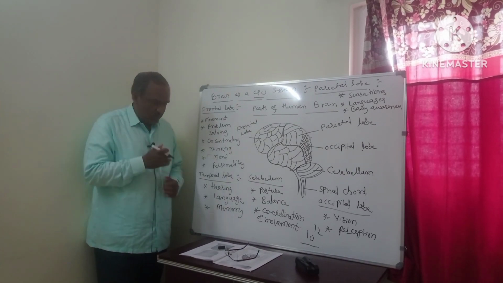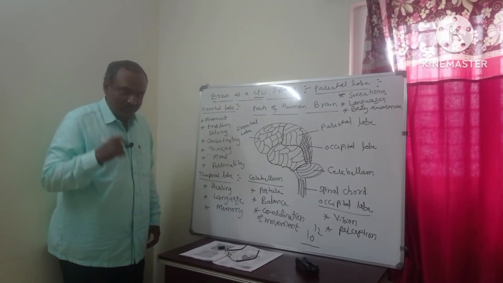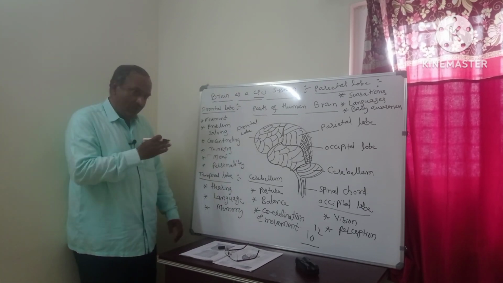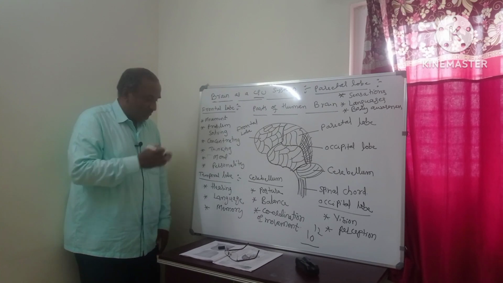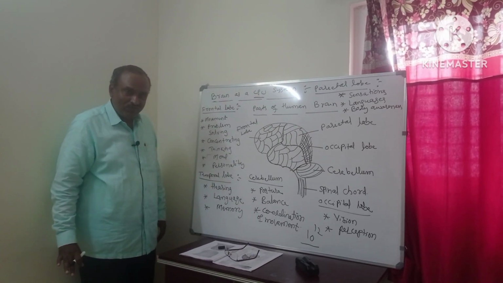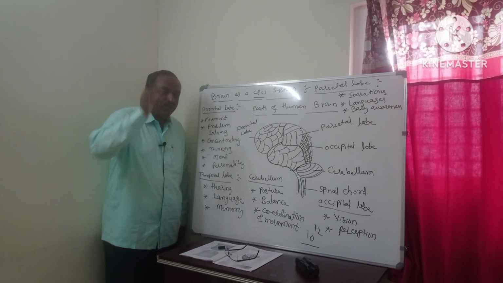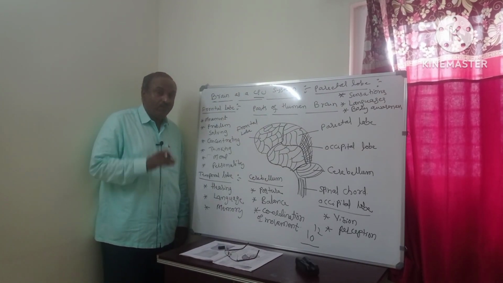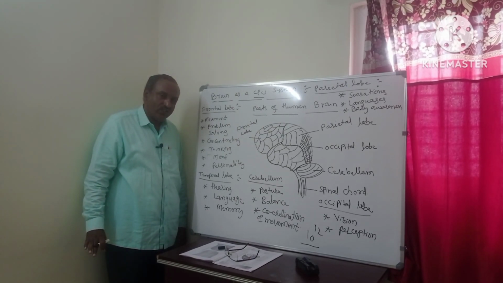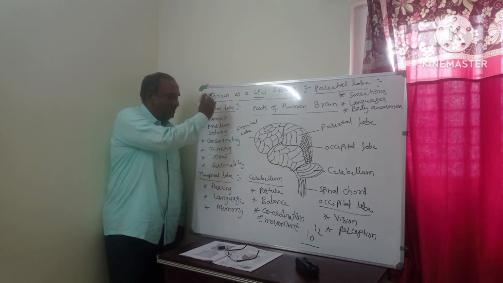Sometimes paralysis happens. Paralysis means some damage has happened, and there is no problem to the hand and leg, but they will not work. Half the part will not work. Why? Because damage has happened to the brain, which controls the hands and all the organs. Brain is very important.